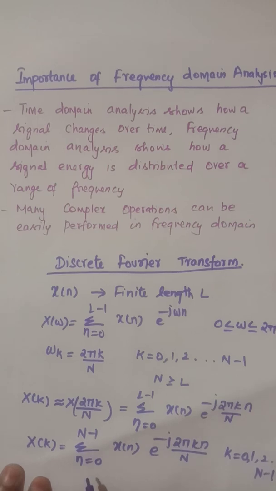This condition arises when L is less than or equal to N.